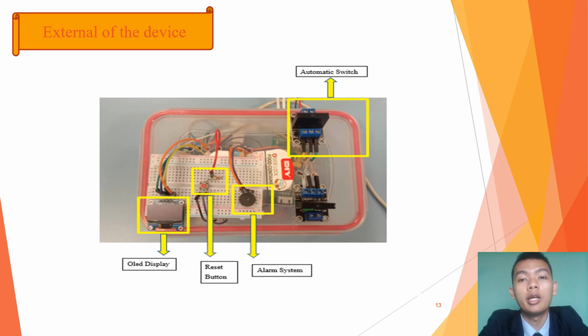Next, let's continue to the external of the device. It consists of an OLED display, reset button, alarm system, and automatic switch. The OLED display is used to display the output. The reset button is used as a manual reset to reset the value of energy after 1 month. The alarm system will act as a notification, and the automatic switch is used to save the energy consumption.